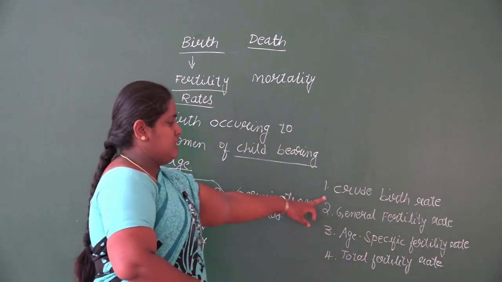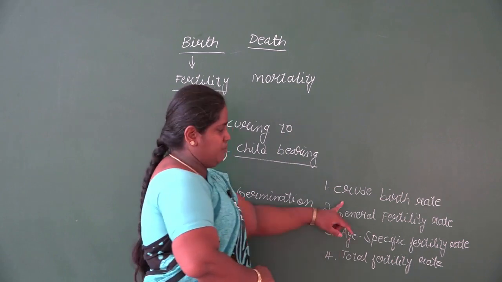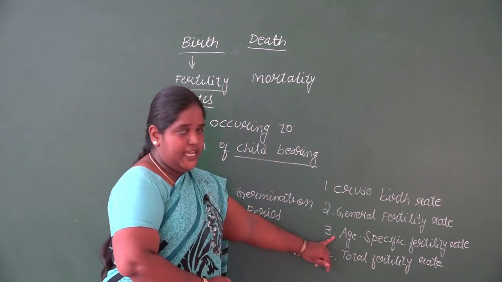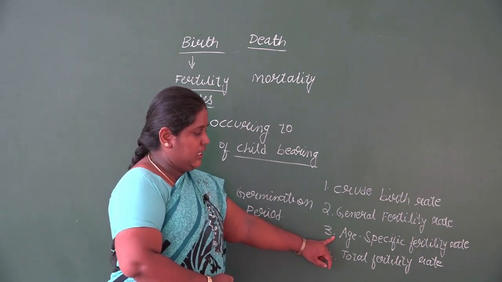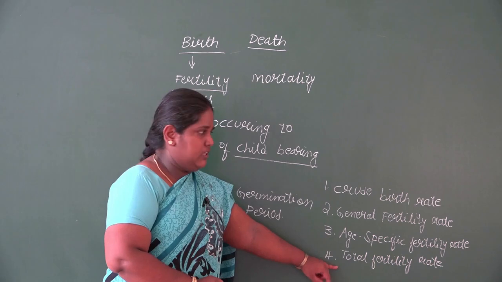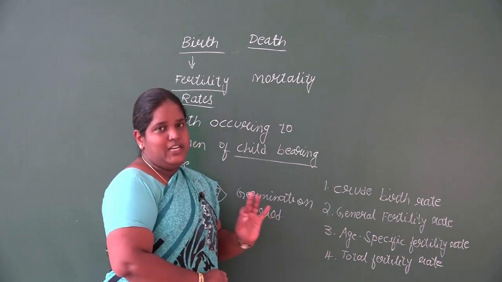So crude birth rate is also called CBR, then general fertility rate GFR, age specific fertility rate ASFR, then total fertility rate TFR. These are the 4 fertility rates.